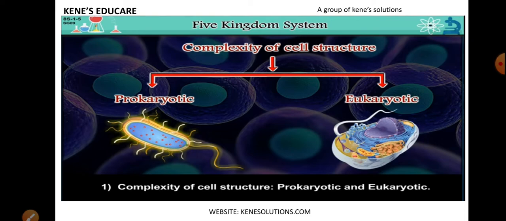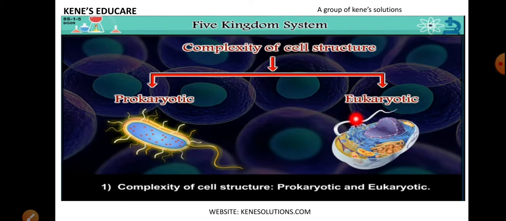Now, Robert Whittaker classified these kingdoms based on certain characteristics. What are the characteristics? First is complexity of the cell structure, whether the organism is prokaryotic or eukaryotic. Now, what is the difference between both? Prokaryotic organisms do not have a well-developed nucleus, whereas eukaryotic organisms have a well-developed nucleus.